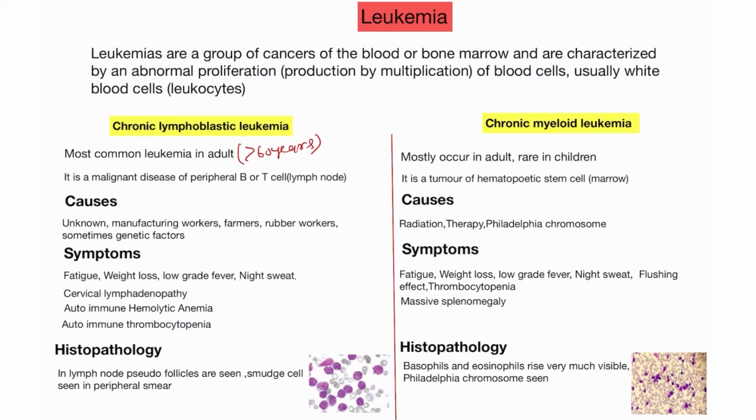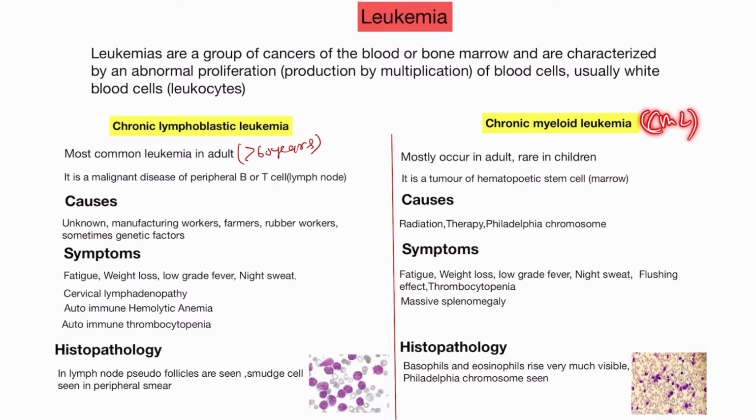It mostly occurs in workers like manufacturing workers, farmers, rubber workers, and sometimes genetic factors, but mostly genetic factors are not the cause. Sometimes it increases in workers like tire repair workers. So this disease mostly occurs in workers, and mostly the causes are unknown. But the causes of